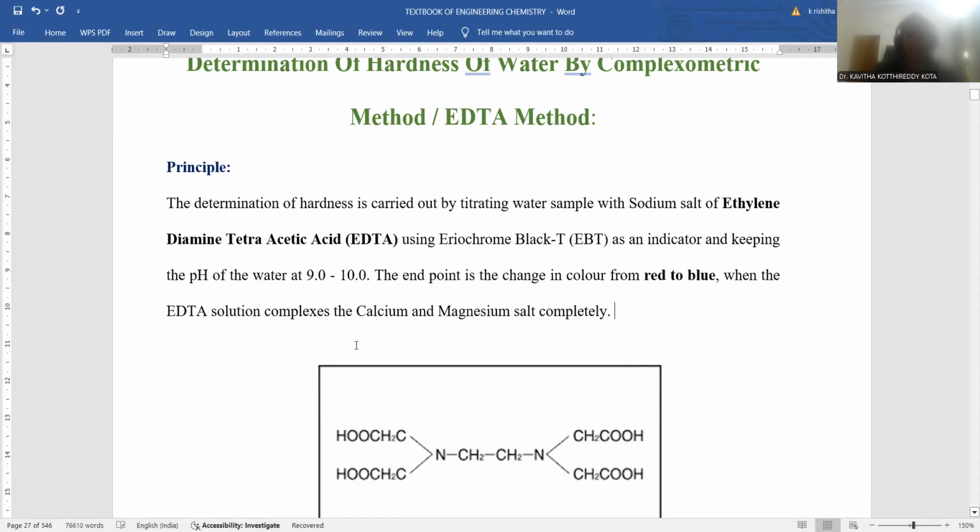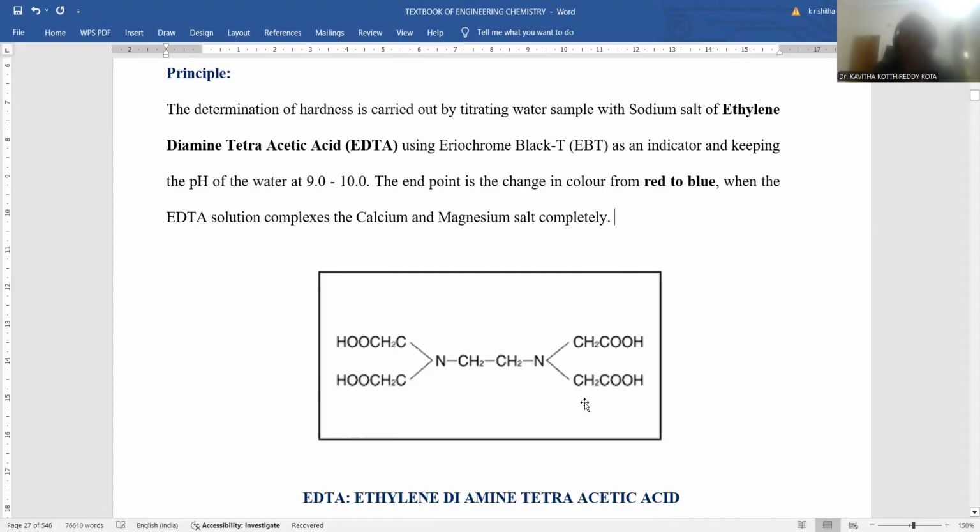When the EDTA solution complexes with calcium and magnesium salts completely, there will be a change of color from red to blue. Whenever EDTA and hard water are treated together, the calcium and magnesium salts present in the hardness will form a complex with EDTA. The EDTA chemical structure is provided here: CH2 CH2 N, CH2COOH, CH2COOH, N, CH2COOH, CH2COOH. This is the way the EDTA ligand structure is provided.